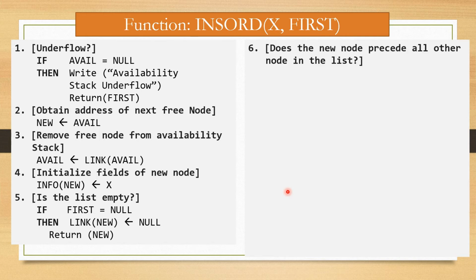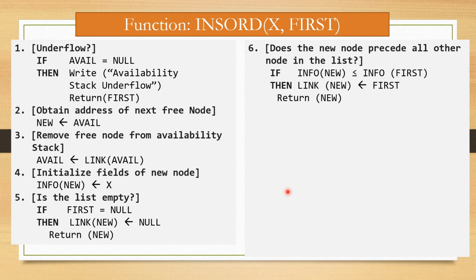Step number 6, does the new node precede all other nodes in the list? For this, if info of new is less than info of first, then link of new is equal to first and return new. So here we have to check that the new node precedes all other nodes in the list. For this we have to check whether the info part of new is less than or equal to the info part of first.